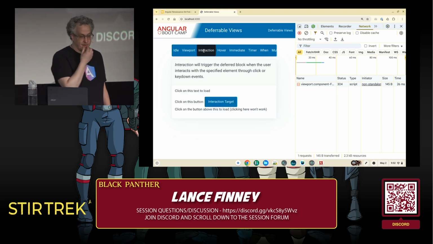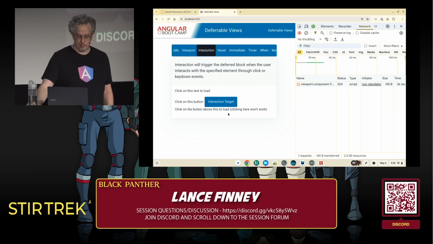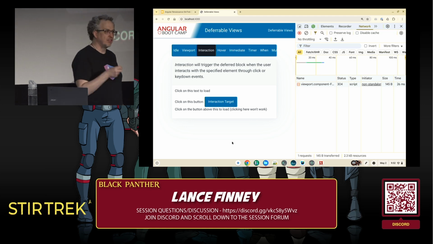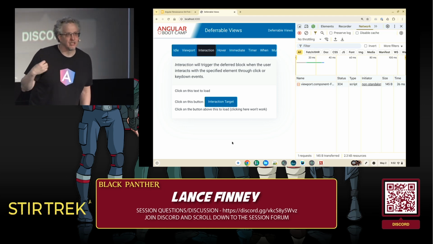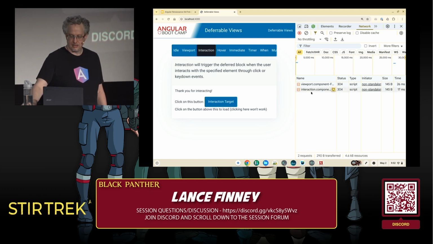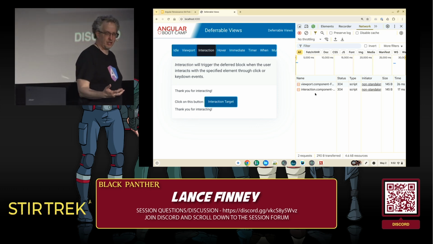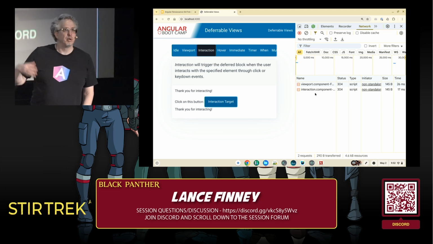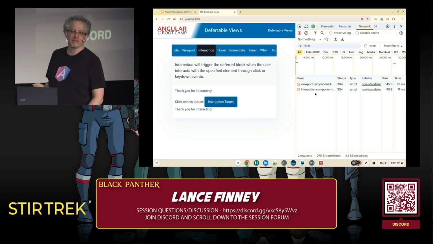Another one is interaction. This "click on this text to load" is a placeholder, and so is this "click on the button above to load" placeholder. Both of these are set up so that if we click on something, it will be brought in. For the top one, if we click on the placeholder itself, then it gets brought in. And for the other one, the placeholder itself, I'm clicking here, is not the important thing, but it's this other button. You can direct it to another button. So I click on the button, and it brings it in. Now you can see it doesn't actually bring it in a second time from the server because it's already brought in, but if I had done it in the other order, the same behavior would have happened.